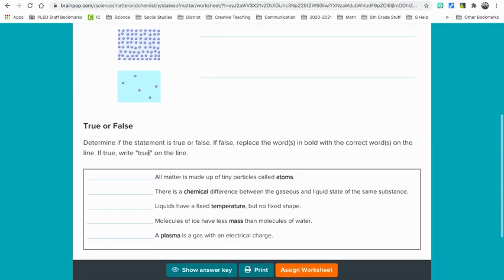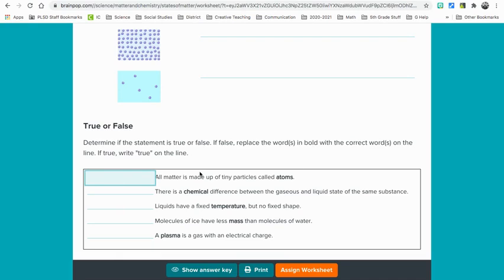Then down here, you have to do true or false. Determine if the statement is true or false. Replace the word or words in bold with correct words on the line. If true, then you're just going to write true. So all matter is made up of tiny particles called atoms. If you think that's true, you will type true. If you think it's false, then you will replace atoms, and I'm going to say cells, but that's wrong. So I'm making sure that you, or if you say bricks, all right, that will be that.